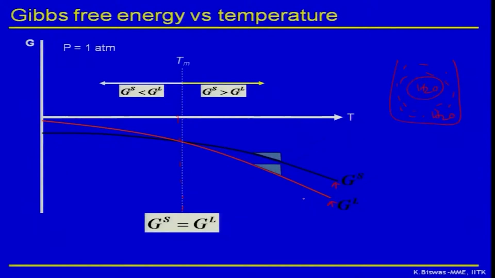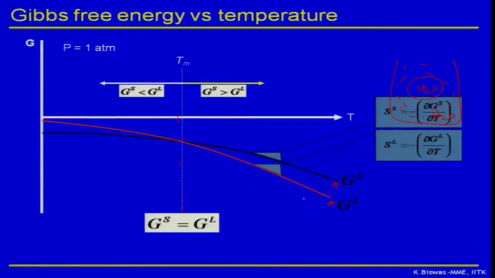Okay, now if you look at the slopes of these curves, as I told you, I discussed this in the last slide only. I am just showing you in detail so that you understand it very clearly. The entropy of the solid is equal to minus the derivative of G. This is actually the first derivative of G as a function of temperature. This is at 1 atmospheric pressure, therefore there is no need of writing P as a subscript because pressure is constant. Similarly, entropy of the liquid is equal to this.